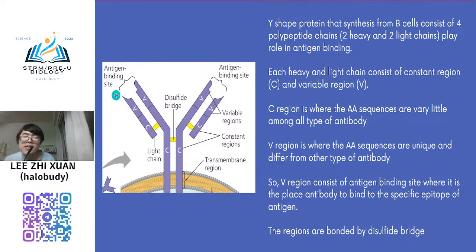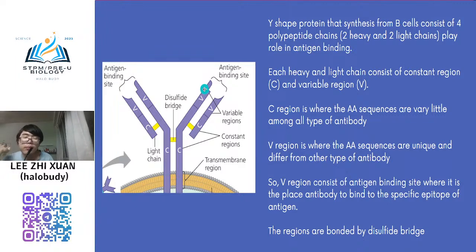Antigen binding site is where the antigen will bind. Antigen will bind here. They will not bind here. Only will bind here. So that is why your variable region is at the upper part. Your antigen can only bind here. So your variable region is totally different for every type of antibody.